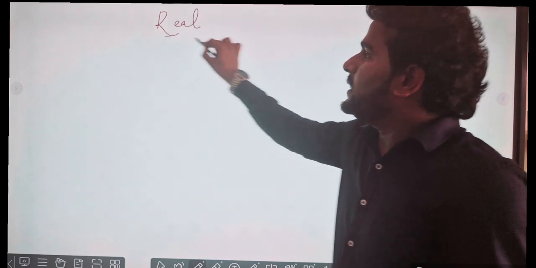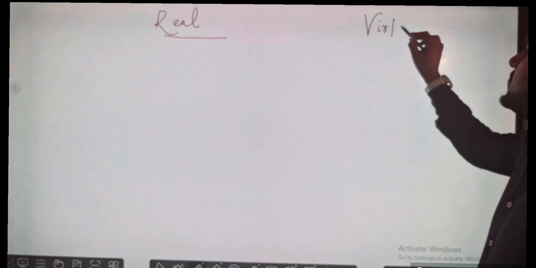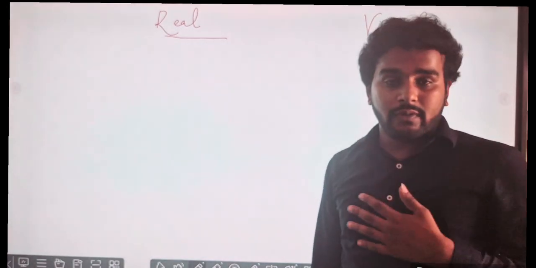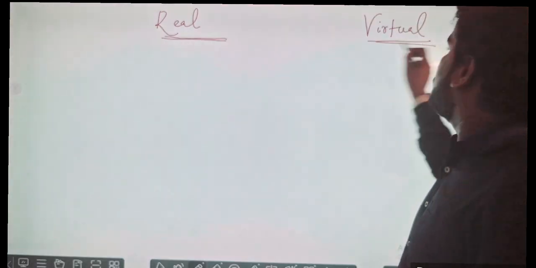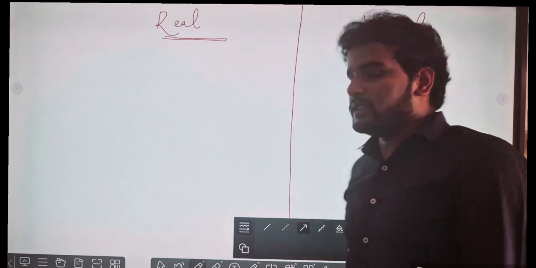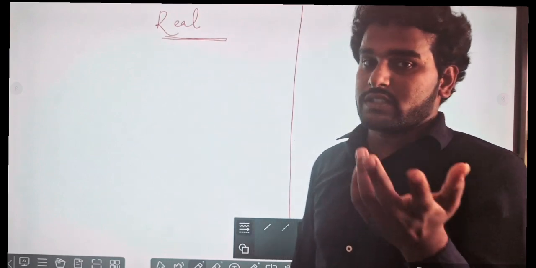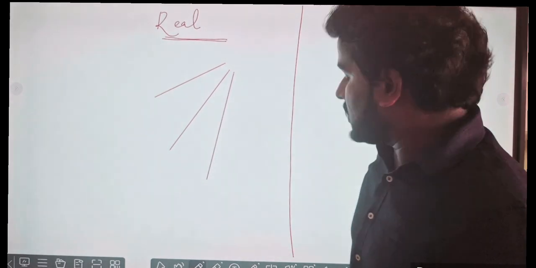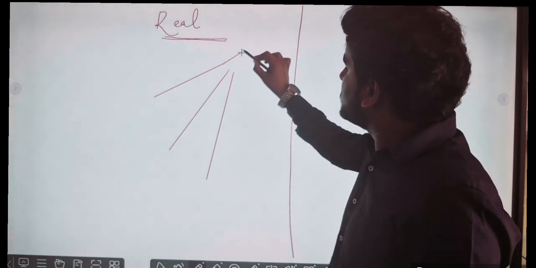One is the real image, and another is the virtual image. Example, I am standing in front of you, my image is virtual, behind the mirror or behind the lens. Real, virtual. तो real क्या है? Real means whatever exists, जो भी exist करेगा वो real होगा. हम exist कर रहे हैं, हम real हैं. आप लोग देख रहे हो, आप भी exist कर रहे हो, आप real हो. So when the light rays or the reflected rays meet each other,